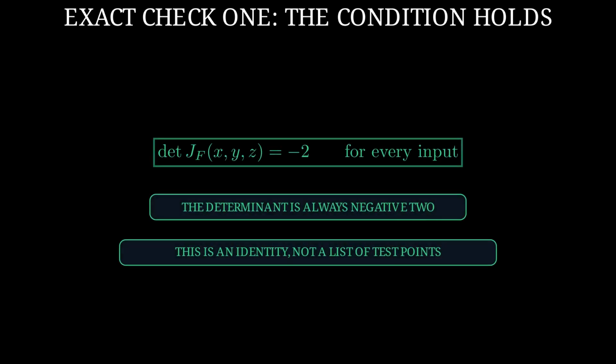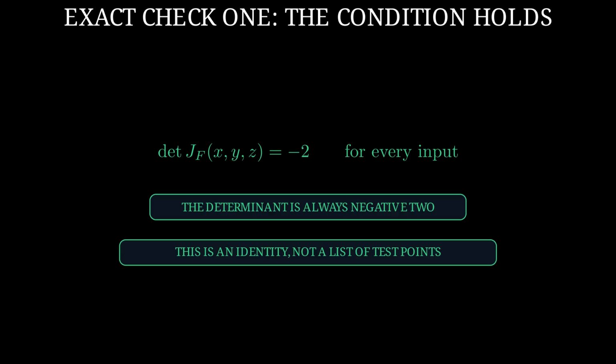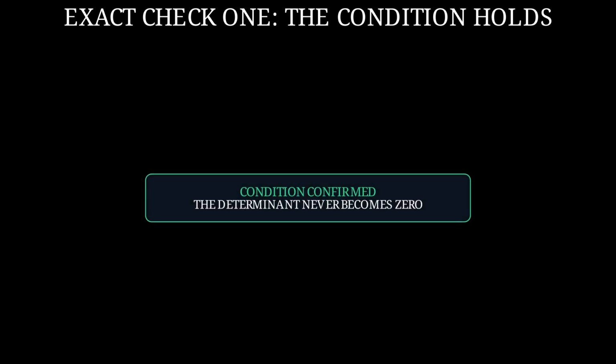The notation on screen now states the full result. The determinant of the Jacobian table for the map named with the letter F is -2 for every input. Every input coordinate remained a variable throughout that calculation. Therefore, the equation holds for every input, not merely for a list of successful test points. So the map has passed the conjecture's condition. -2 never becomes 0, which gives a nearby inverse at every point. This check alone still does not give one inverse for the whole map. That is exactly right. The second check asks whether different inputs meet.